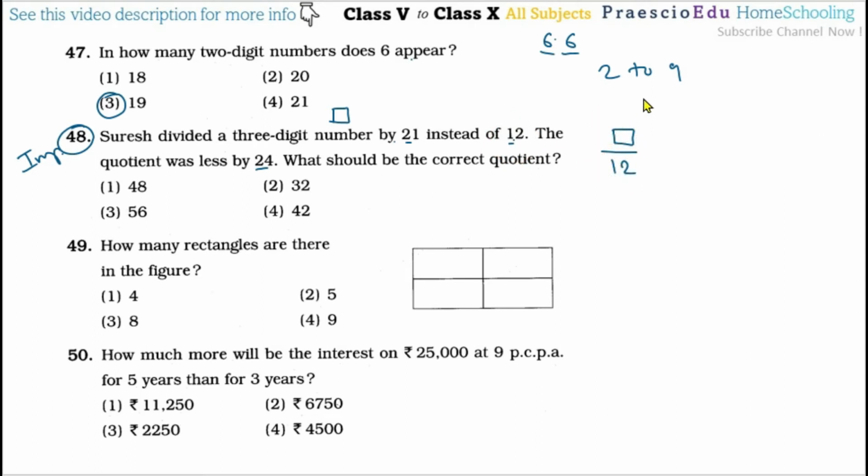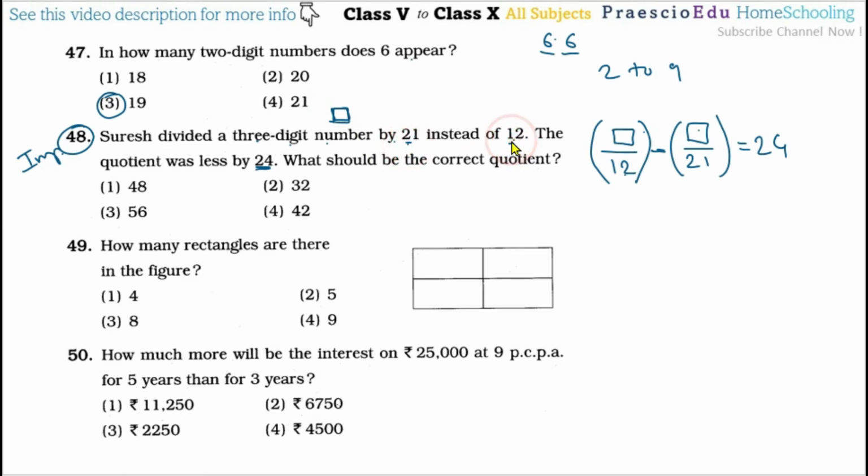This quotient will always be greater because 12 is smaller than 21. So this number divided by 12, minus the quotient obtained from this number divided by 21, that difference is 24. I'm repeating: Suresh divided a 3 digit number, which is a square or box, by 21 instead of 12.